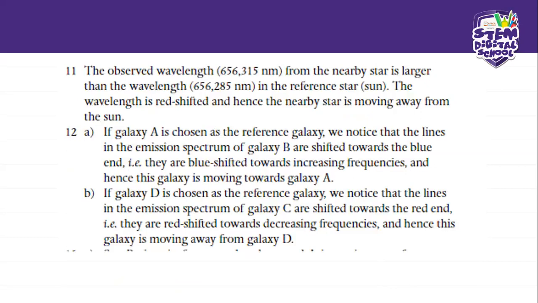Yes, if galaxy D is chosen as a reference galaxy, we notice that the lines in the emission spectrum of galaxy C are shifted towards the red end, i.e., they are redshifted towards decreasing frequencies, and hence this galaxy is moving away from D.